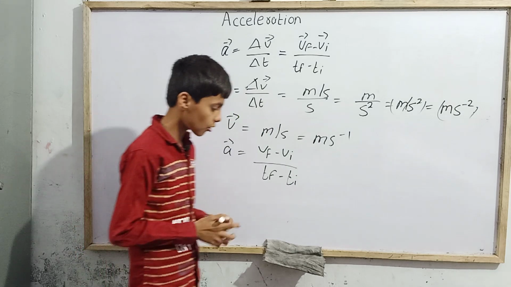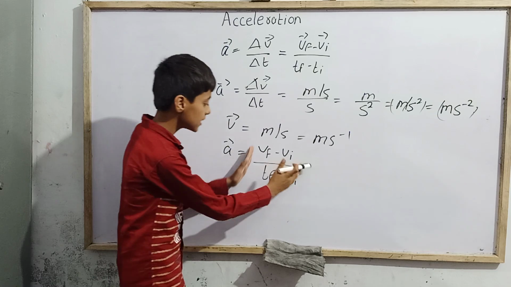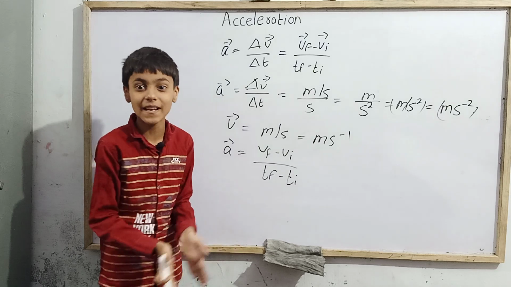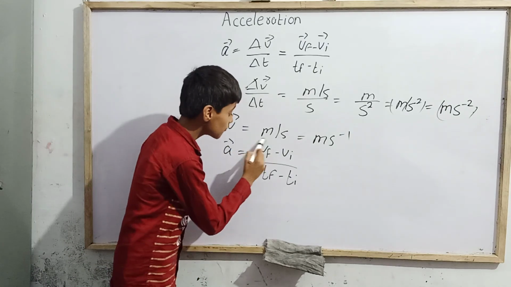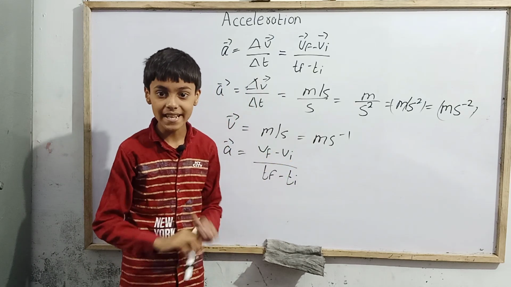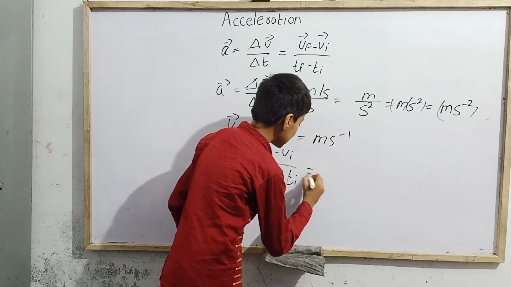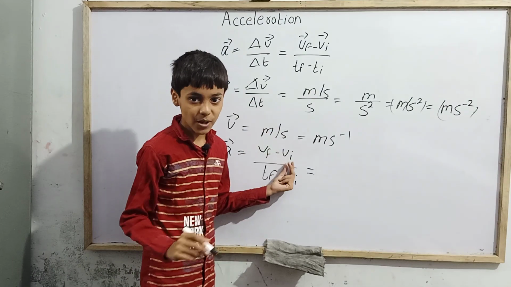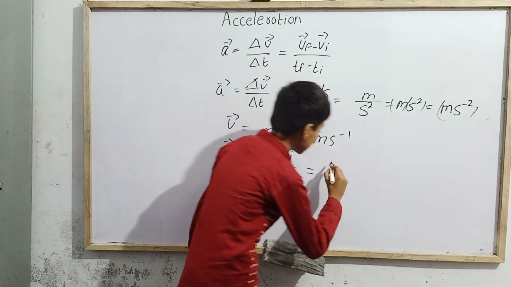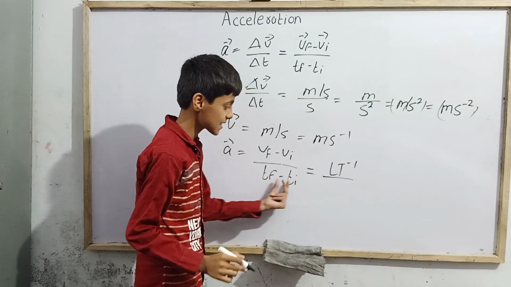Now, according to the law of homogeneity of dimensions, two quantities can be subtracted only when they have the same dimensions. If v final had different dimensions from v initial, then they couldn't be subtracted. So we take both dimensions to be the same: LT^-1 minus LT^-1 is not 0, it is LT^-1. Now this is divided by time minus time, which is the same.